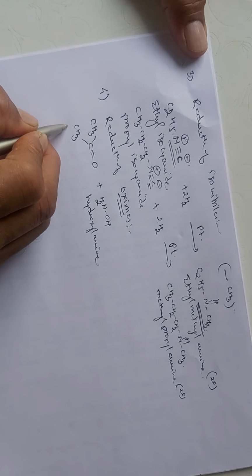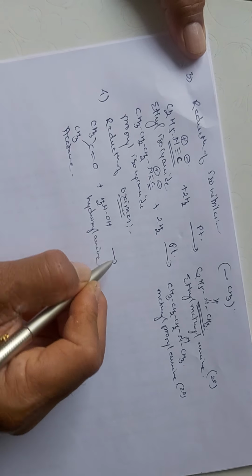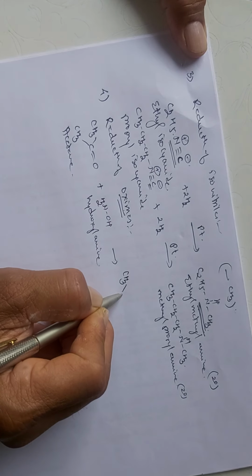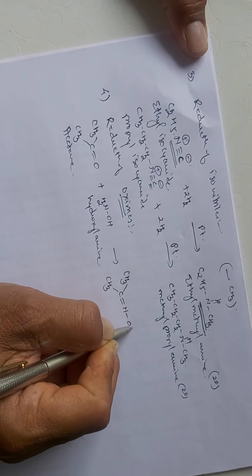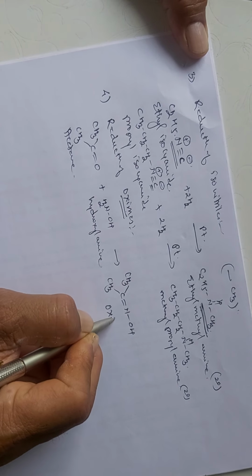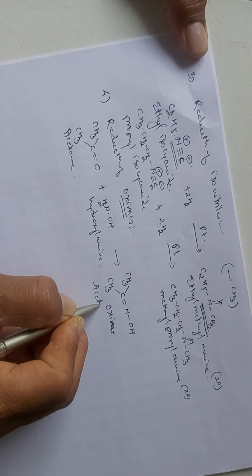Oxime is obtained by the reaction of a ketone, that is acetone, with hydroxylamine, which gives you the formation of C double bond NOH. This is your oxime, and the name of this oxime is acetone oxime.